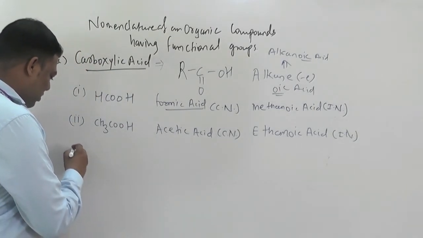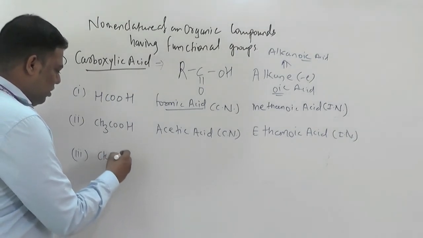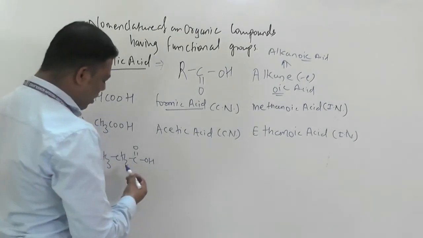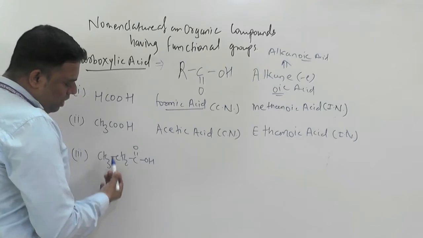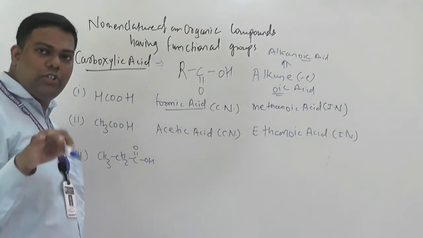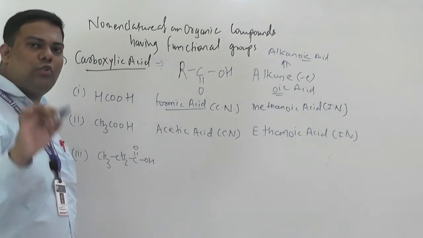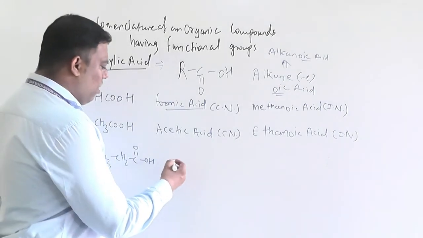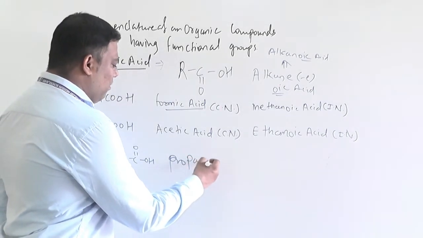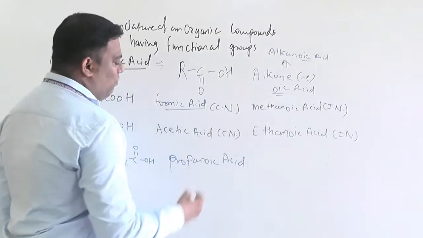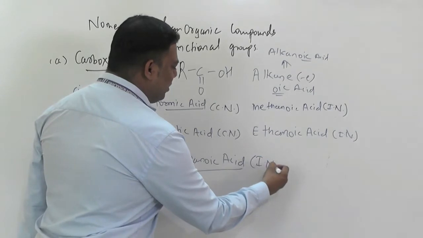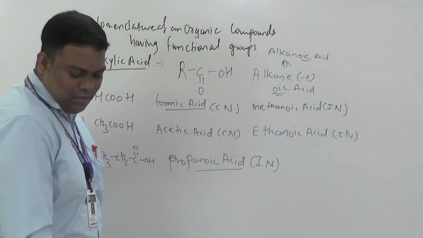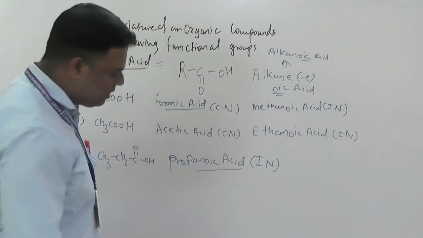Third, so see here third, CH3CH2COOH. So CH3CH2COOH what? Count carbon atoms 1, 2, 3. Yes, the functional group also has a carbon atom. Therefore, you have to count that carbon atom also. Therefore, here what? 1, 2, 3 carbon atoms. So 3 carbon atoms, what do we call? Yes, beta, propanoic acid. But this propanoic acid is what here? IUPAC name. Okay, so keep in mind this. Okay, very much important this.